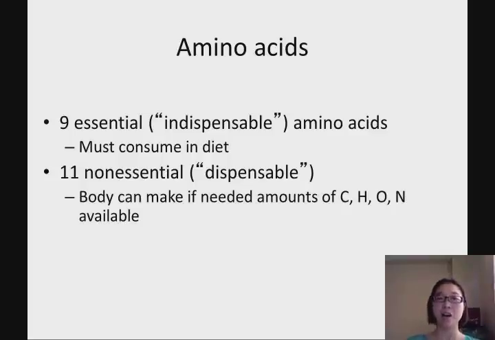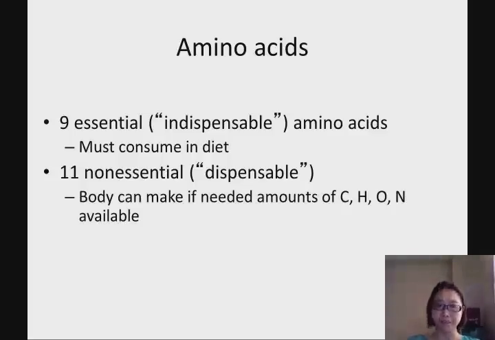However, 9 are essential amino acids. Again, we come back to this essential definition. Essential amino acid means we cannot make this amino acid in our body. We have to consume those essential amino acids from our diet, then we are able to function. These 9 essential amino acids are called indispensable amino acids. For the 11 non-essential amino acids, as long as we have those compounds, carbon, hydrogen, oxygen, nitrogen, which come from those essential amino acids, we are able to make those 11 non-essential amino acids.